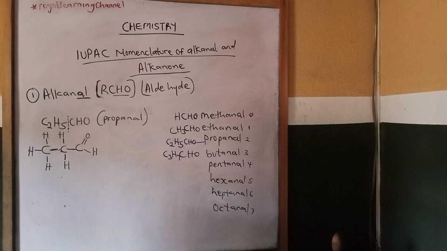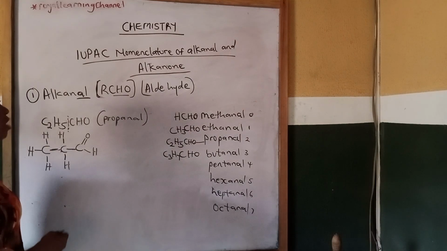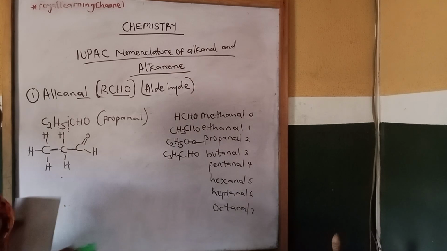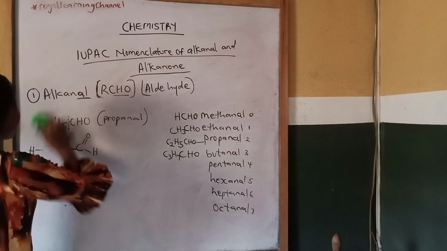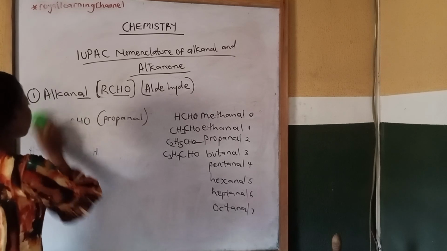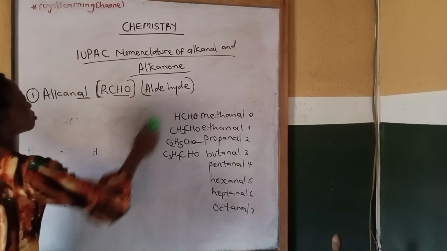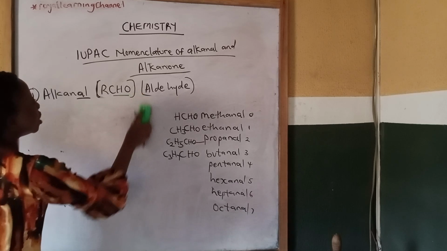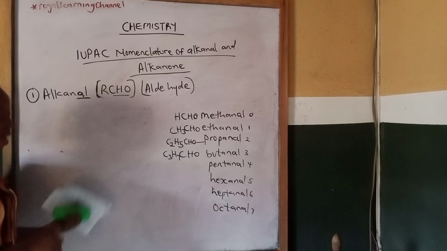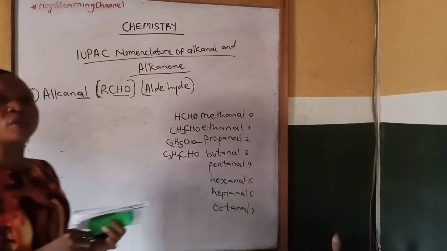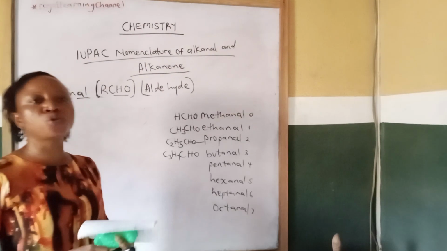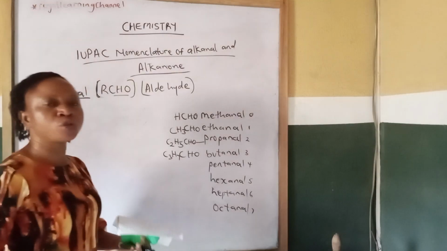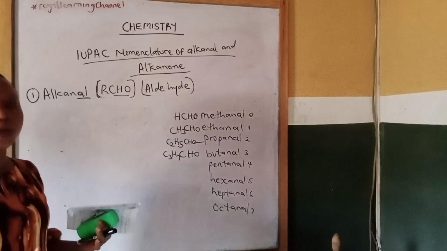So let's look at a structure of alkanal with substituents. Now, under naming of alkanal, the first step to take is to select your longest continuous carbon chain according to the rules that guide us, IUPAC nomenclature.